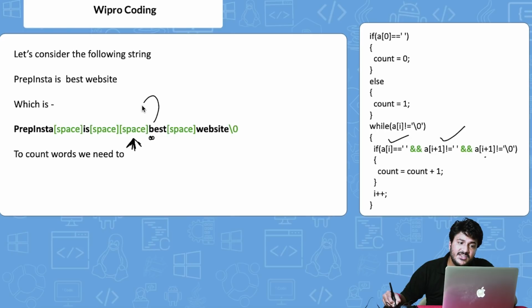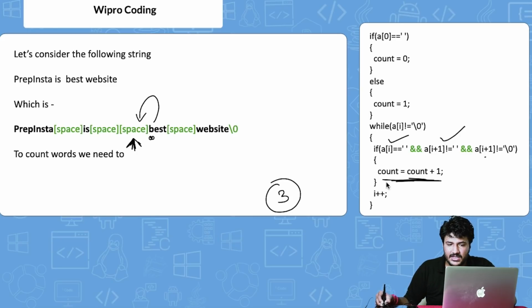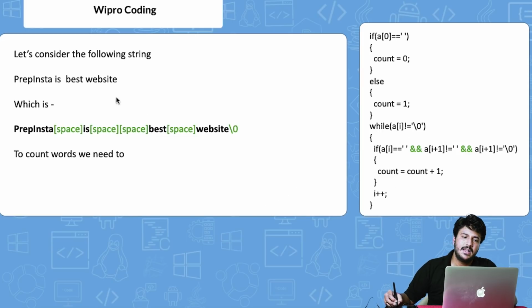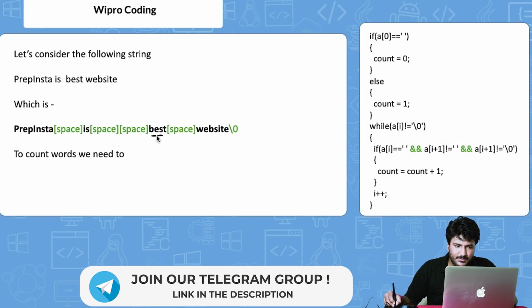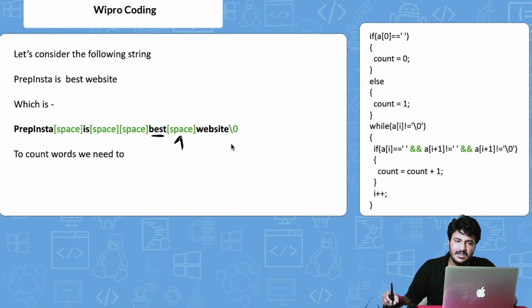So before even reaching B, we have already increased the count. So this is a very smart algorithm that we've written. Before even iterating to B, we have checked, okay, the count will increase to 3, right? Now again the same thing will happen till BEST. Then finally the same thing will happen here at the space. Finally, let's say we reach the space here. So a[i] is equal to blank space.